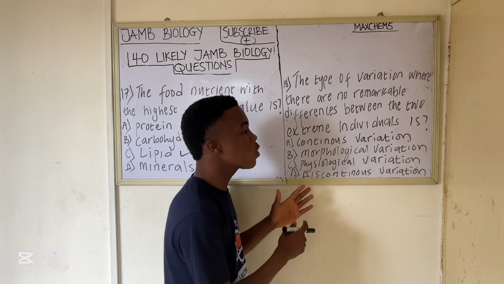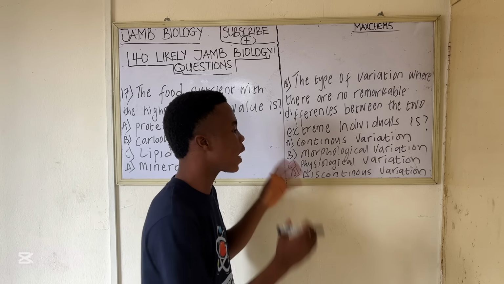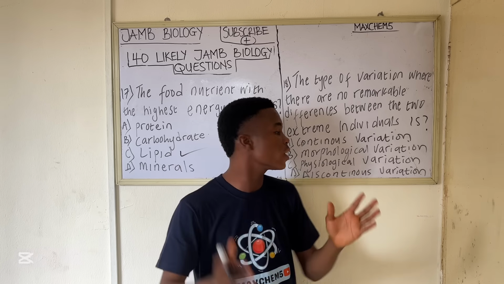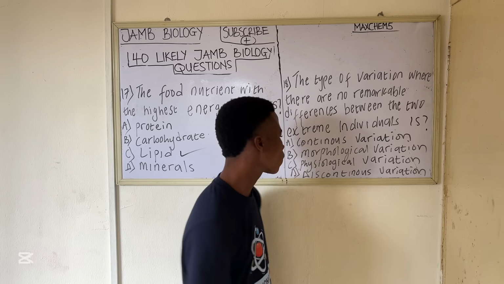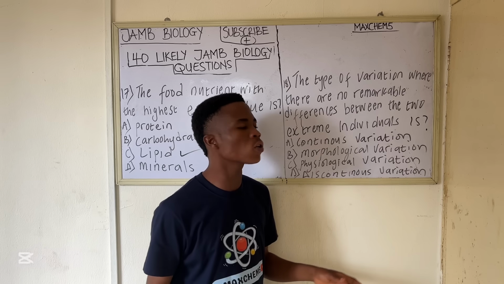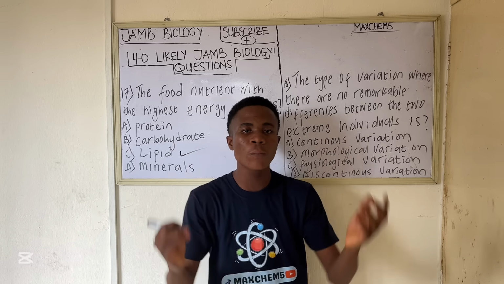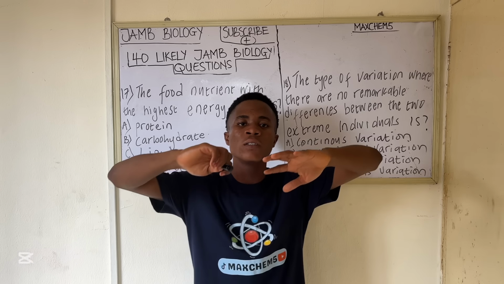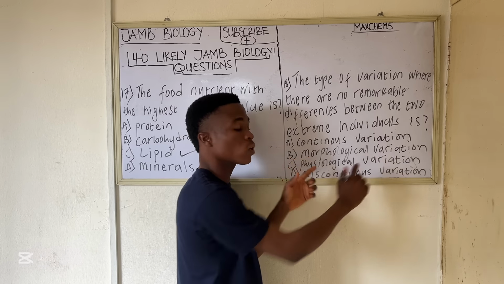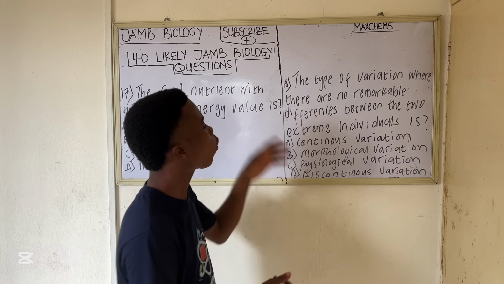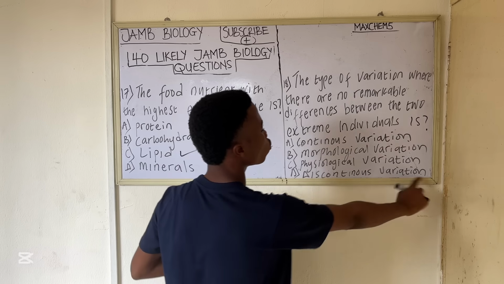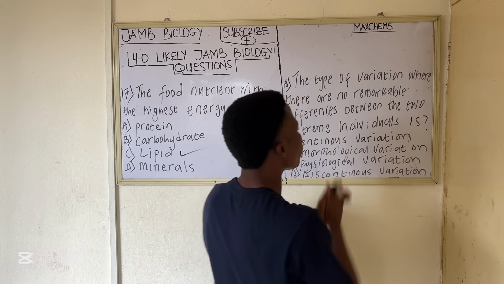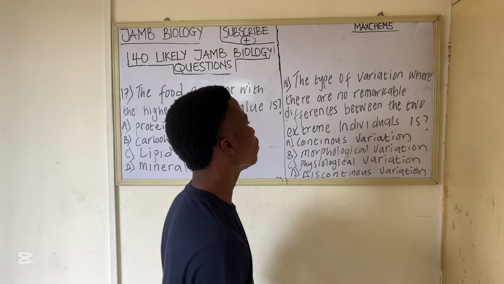If you see this question in your JAMB exam, the type of variation that has to do with differences in the structure of the body is morphological variation, while physiological variation has to do with the differences in the functions of the body. Functions and structure are two different things. Take note of that. So the correct answer to this question is discontinuous variation, the type of variation where there are no remarkable differences between the two extreme individuals.